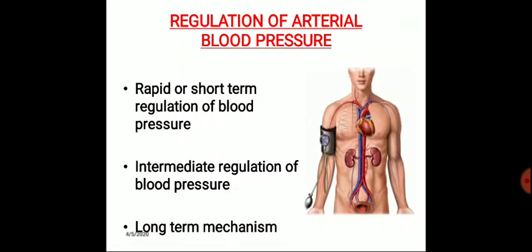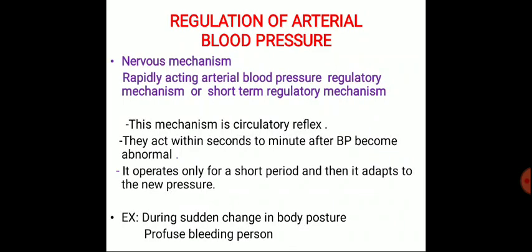Regulation of arterial blood pressure occurs by three mechanisms: the rapid or short-term regulation of blood pressure, intermediate regulation of blood pressure, and long-term mechanism. Now in the nervous regulation, the first one is the rapidly acting arterial blood pressure regulatory mechanism, or short-term regulatory mechanism.